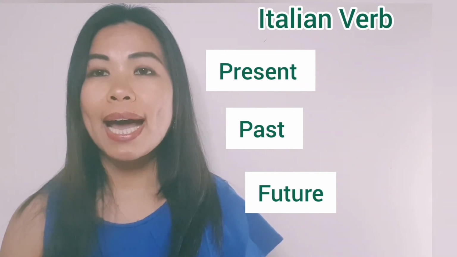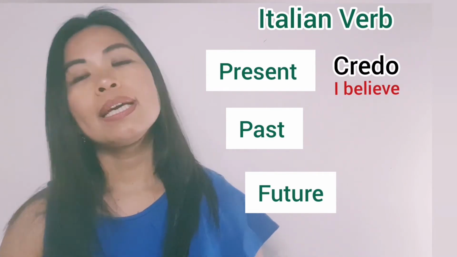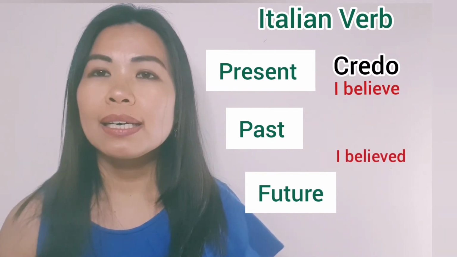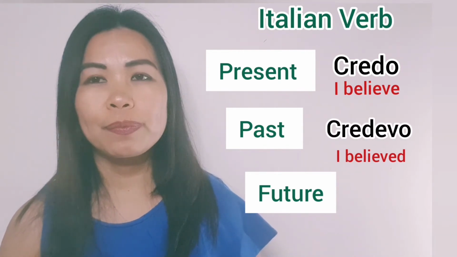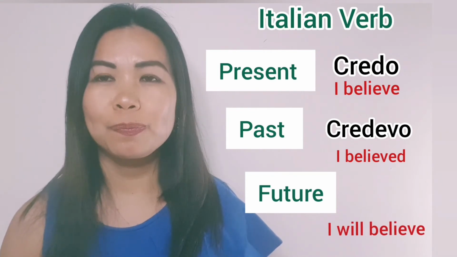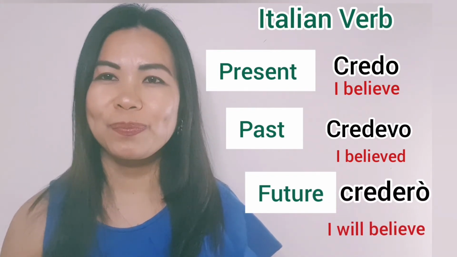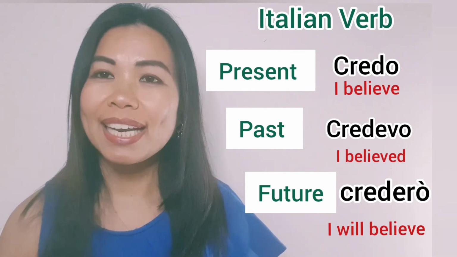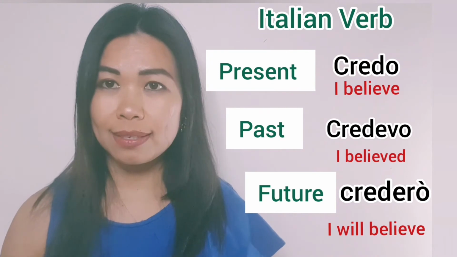If I say I believe, in Italian it is credo. If I say I believed in past tense, credevo, credevo. If I say I will believe, crederò. So also in Italian, like in English, the verb changes its forms according to the tenses.